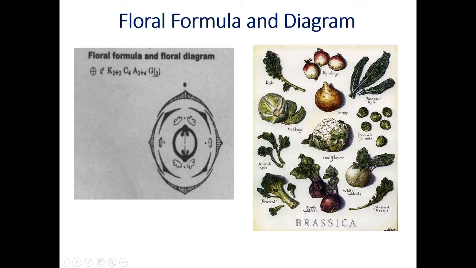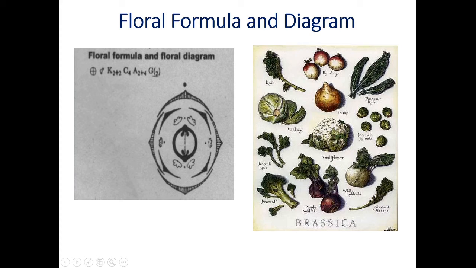Floral formula and floral diagram should be the same. Now this is the sign of mother axis or actinomorphic. Flowers are ebracteate, that's why there is no bract. Now these are the sepals, 1, 2, 3 and 4. Estivation is imbricate. Two sepals are toward the inner side and two sepals are toward the outer side.